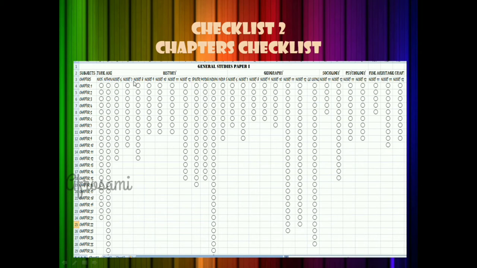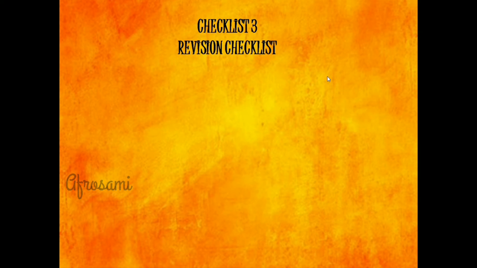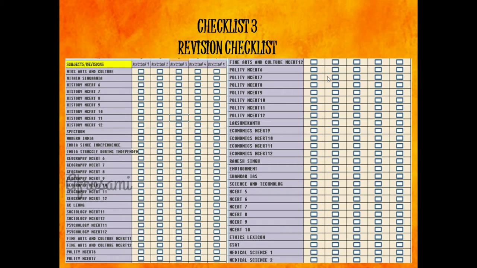For culture and art and culture, I am going to follow the NIOS book and also Nitin Singhania's book. In the NIOS books there are 29 chapters. I have explained it clearly here, so I have made circles. If I complete chapter 1, I'll tick the first circle. If I complete chapter 2, I will tick the second circle. Like that I will complete all the books. I will know clearly which chapters I have covered and which chapters I have left.